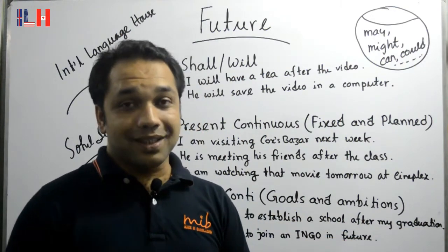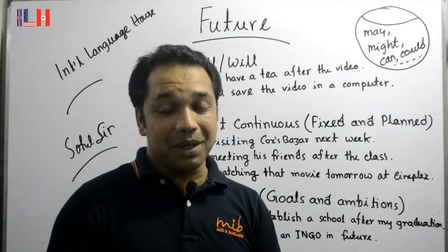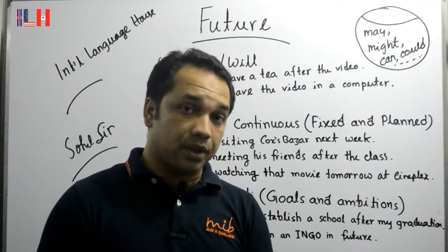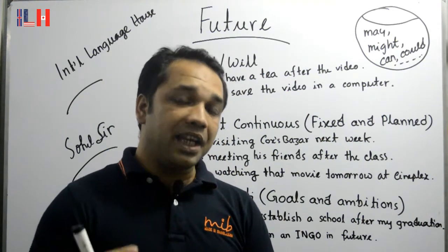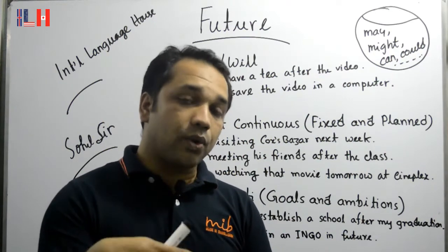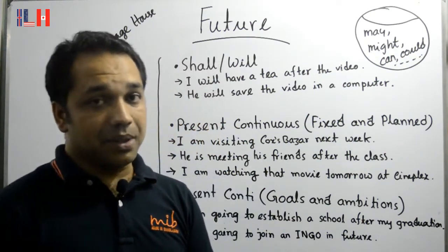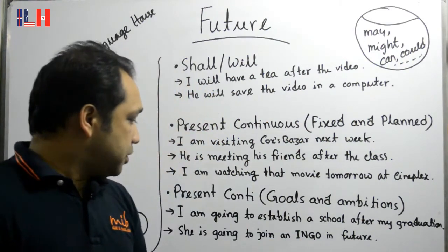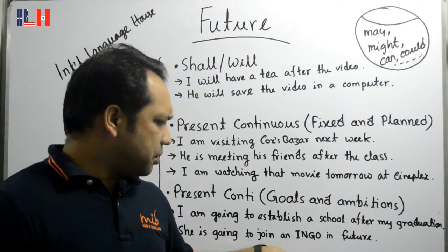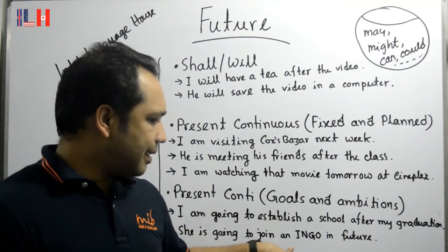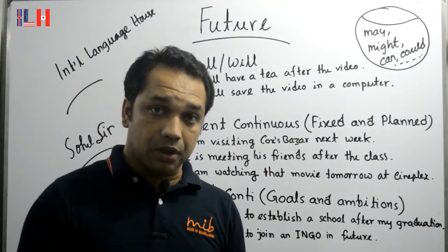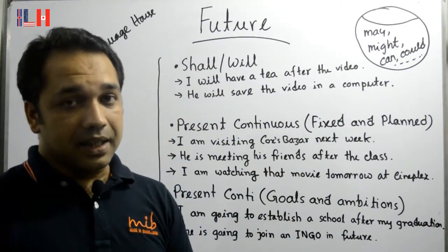Obviously I also want to establish a school as well, but I don't know, maybe after 10 years. So I can also say, I am going to establish an English version school in our locality after 5 years, if Almighty Allah gives me that ability. And also maybe someone wants to join an international NGO, because there is a lot of money with international NGOs.